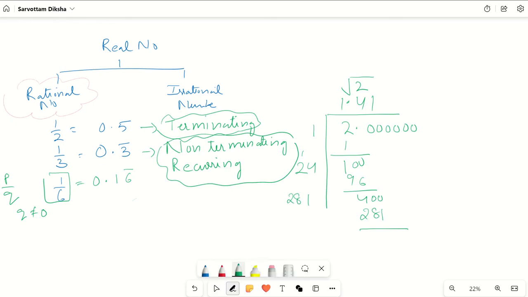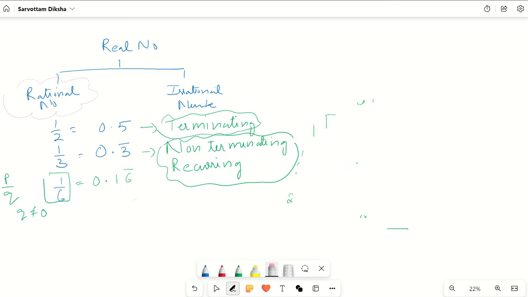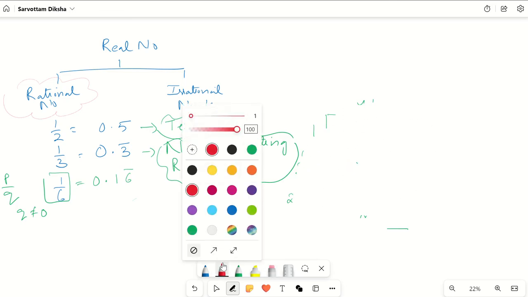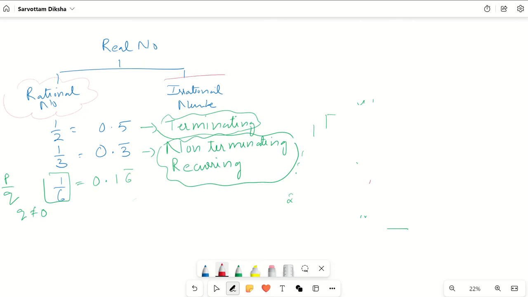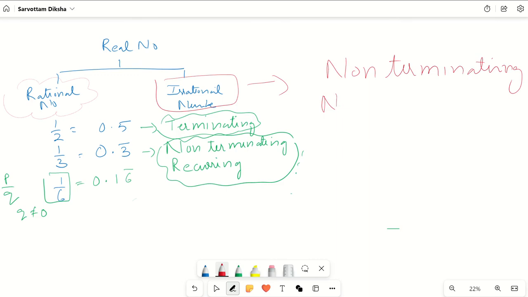Okay, so let me write. I have shown you also. Irrational numbers are nothing but numbers that are non-terminating and non-repeating. I hope I have made it clear what is rational and what is irrational.